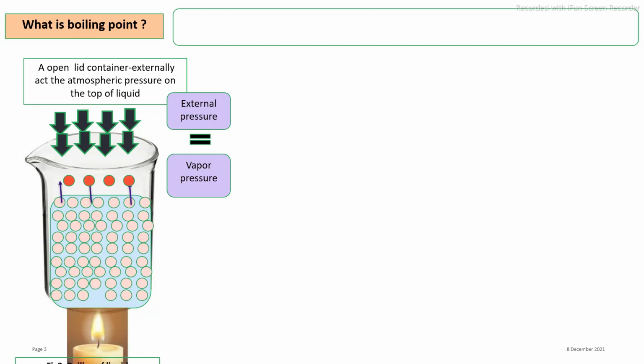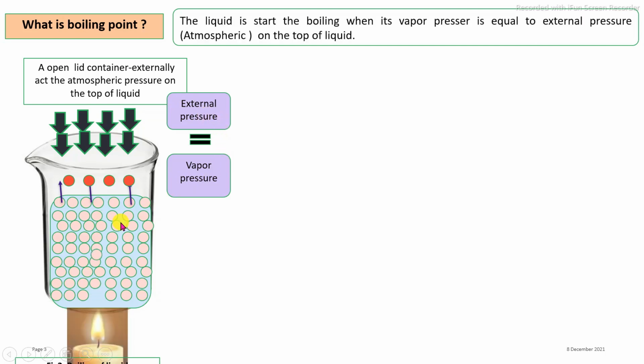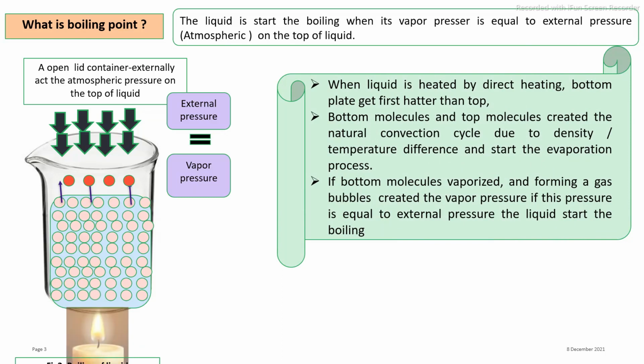Actually, boiling point means that when we apply heat to the water, vapors are continuously released. These vapors create the vapor pressure. If the vapor pressure is equal to the external pressure, that means atmospheric pressure, it is called the boiling point. In the distillation process, whatever the liquid constituents, their difference in boiling point and difference in volatility are important with respect to the separation of these constituents.